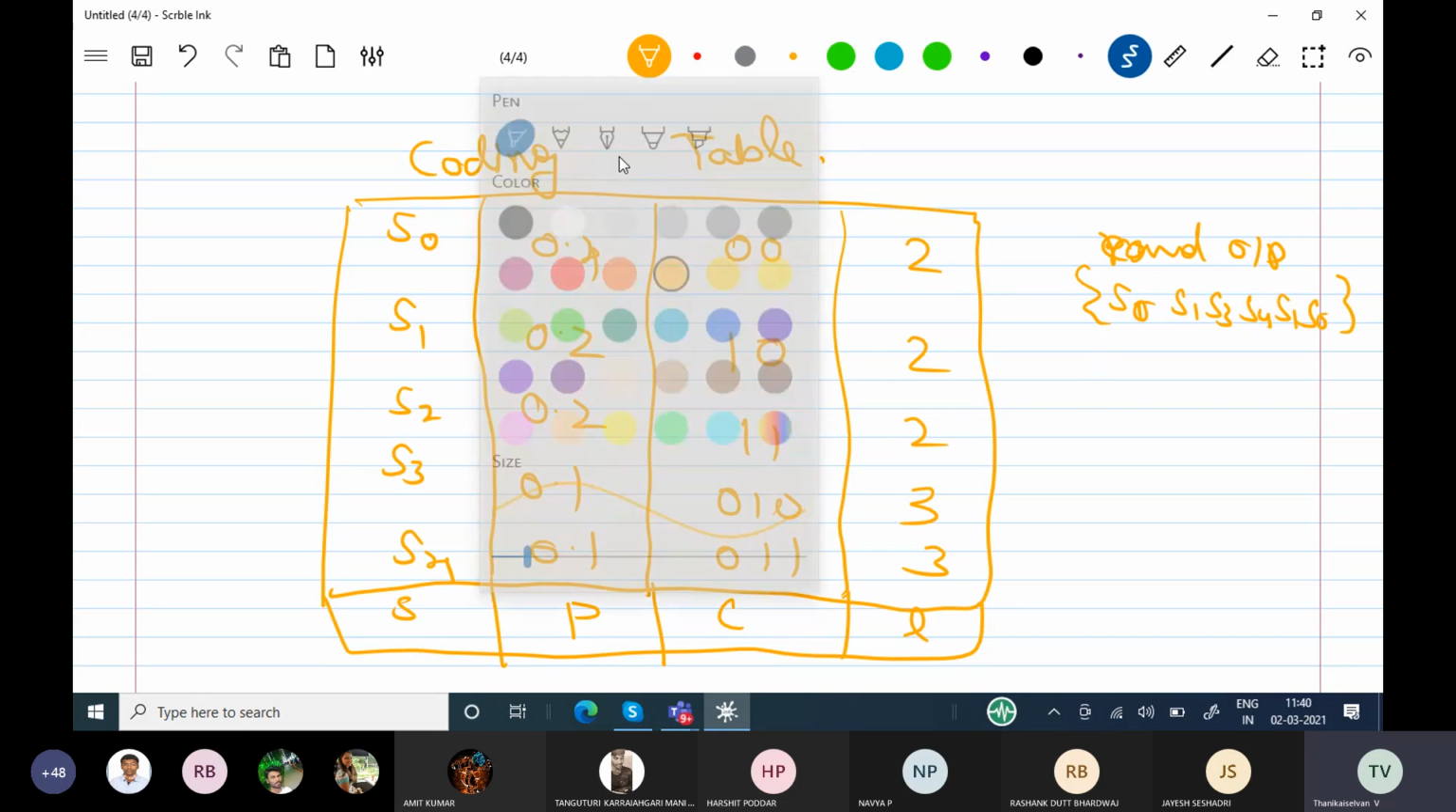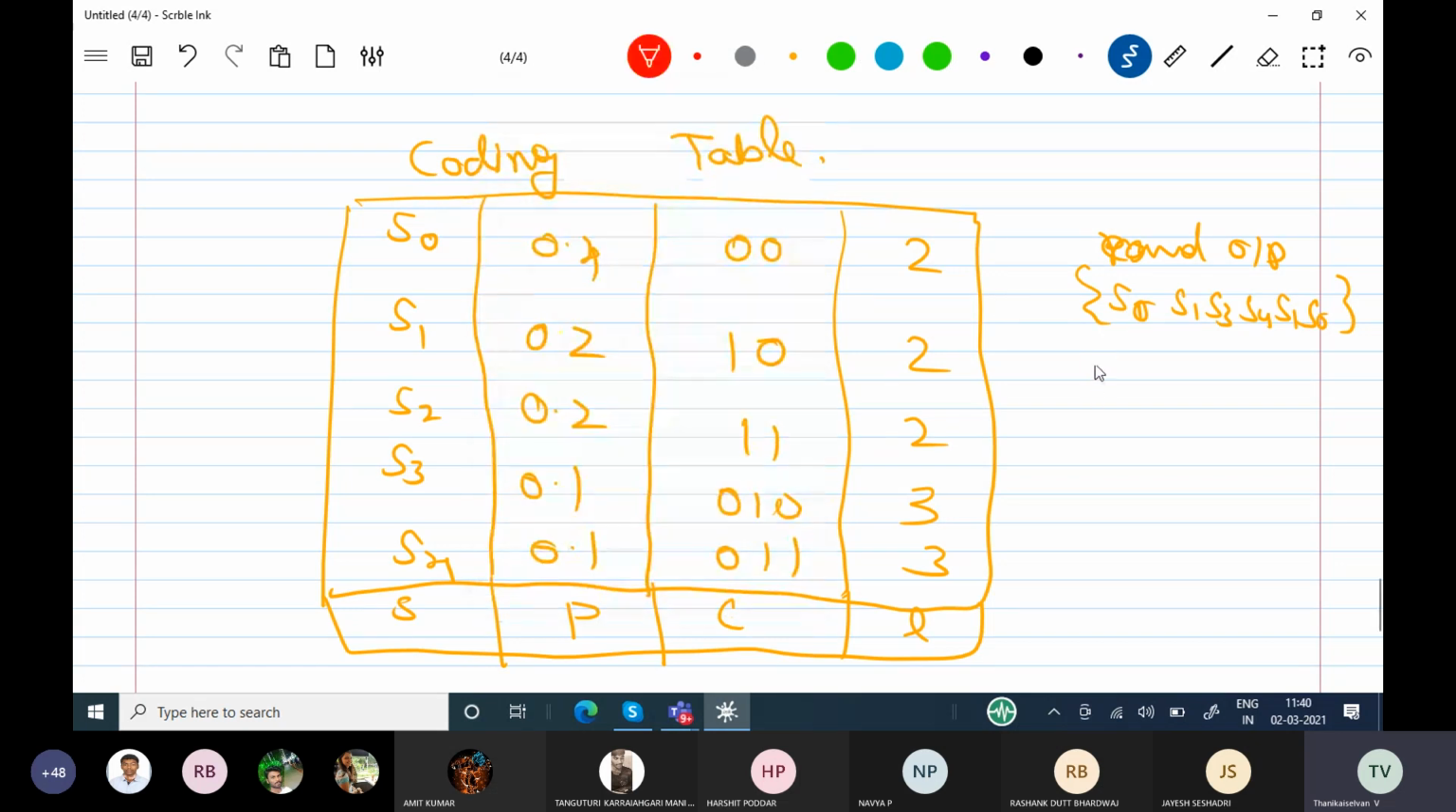S0 I can encode with 0, 0, and S1 is going to be 1, 0. S3 is going to be 0, 1, 0. S4 is 0, 1, 1. S1 is 1, 0 actually. S0 is 0, 0, like this. You see this? We are going to decode this.